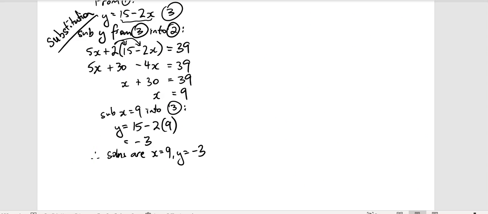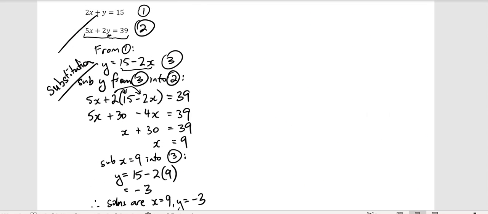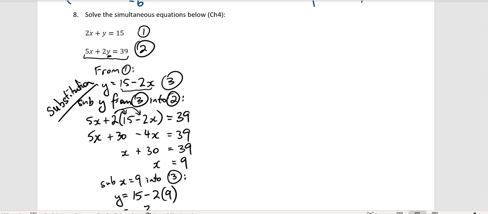Now I'll show you in a different colour the elimination method, which, like I said, the way this is set up, is probably the easier way of doing it. When you've got both variables on one side, it is easy to eliminate one of the variables. The best way to do that is to match it up so that we've got the same coefficient, the same number in front of one of the letters.